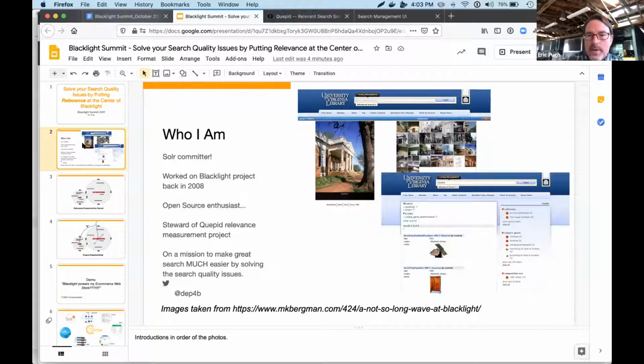I think the reason I'm here is because, as you'll see later, I needed a web interface. I needed to make up a mock e-commerce web store, and I reached for my favorite when I need a quick website built on Solr, Project Blacklight, and it worked really well. I ended up re-engaging a little bit with the community around April, May, and it's been great to see this community thrive.